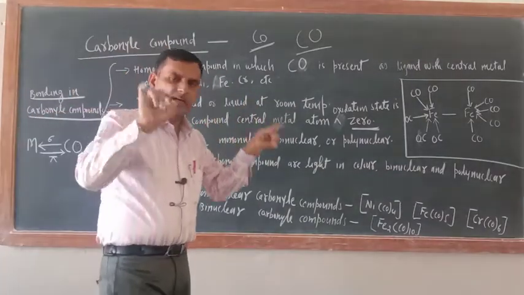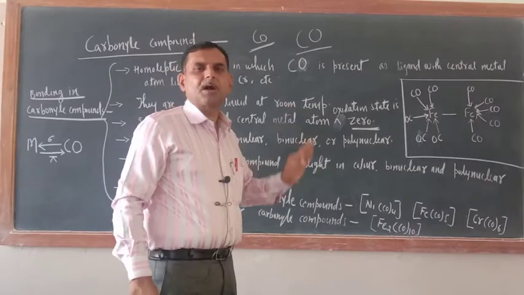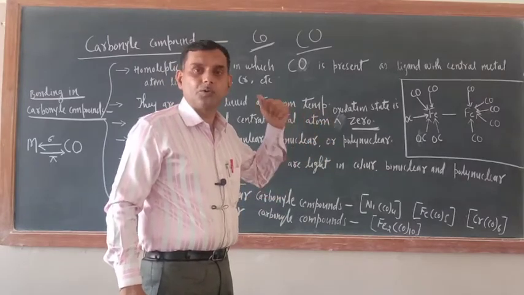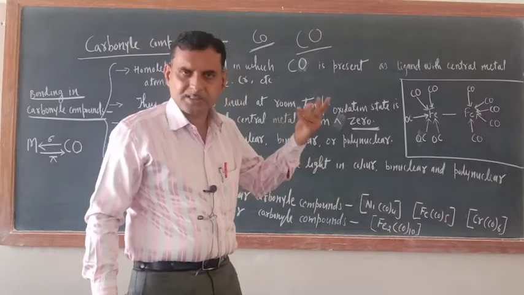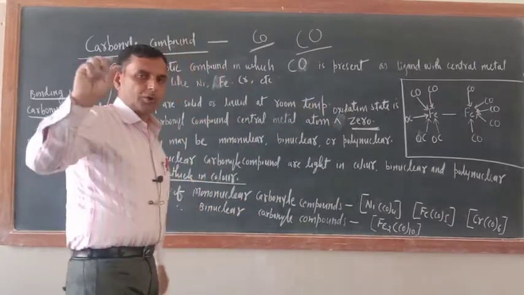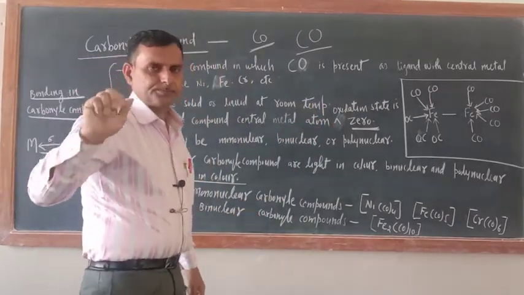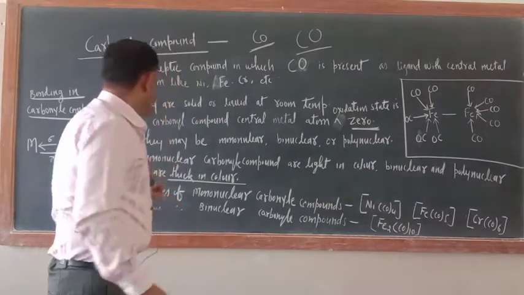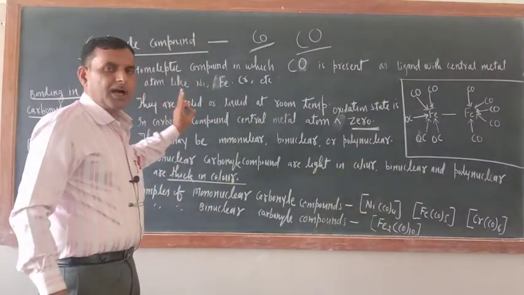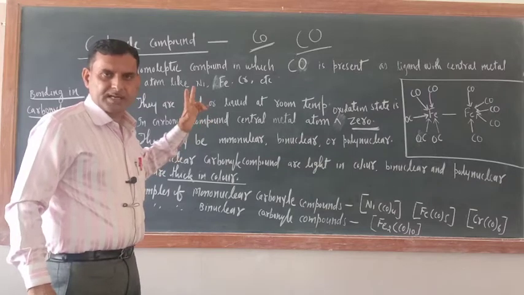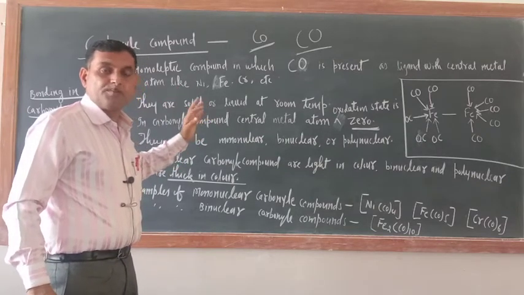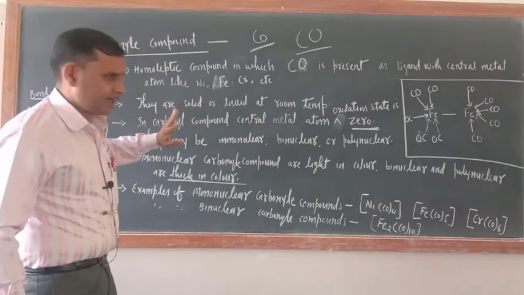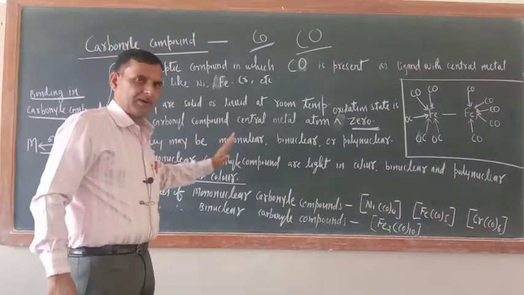I will make the molecular orbital diagram of carbon monoxide, then you will come to know who is donating the pair of electrons to the central metal atom. One more question is here, try to understand this one. Bonding in carbonyl compound is so special that it is important for the exam also. Here back bonding is also there. I will explain you one by one.